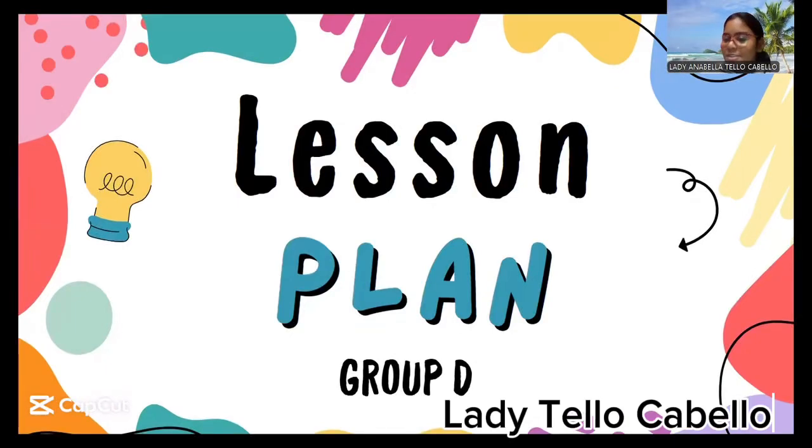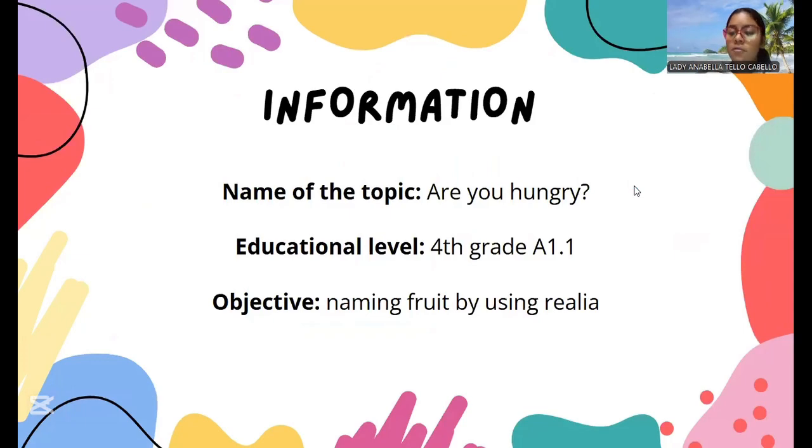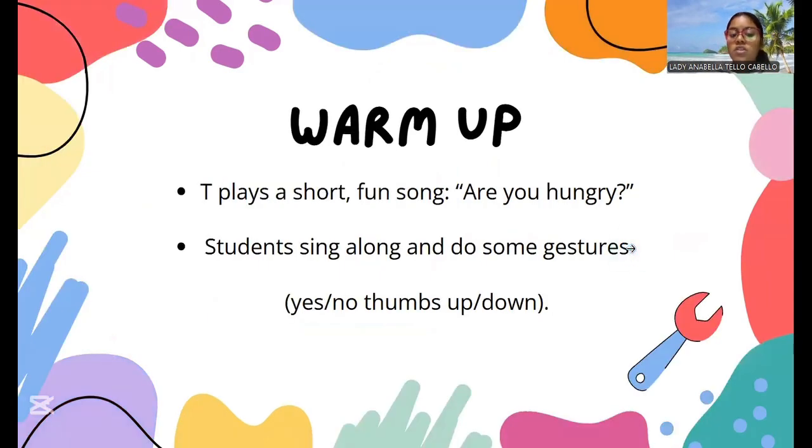Hello, we are Group D, and today we're going to present our lesson plan with the topic Are You Hungry?, in which we emphasize the vocabulary about fruits. The educational level that we choose today is for grade A1.1, and the objective of this lesson plan is naming fruits by using realia.